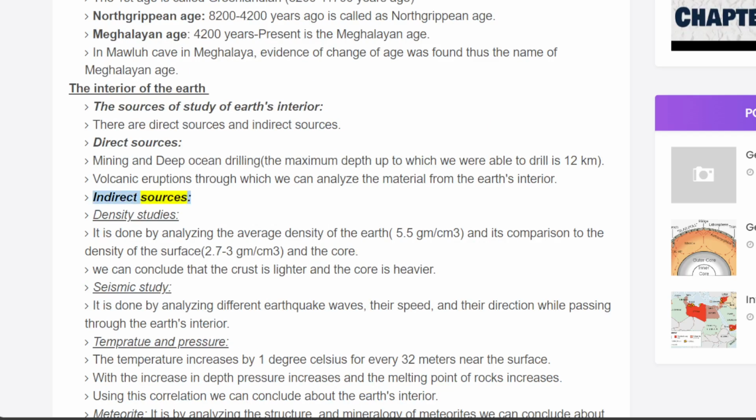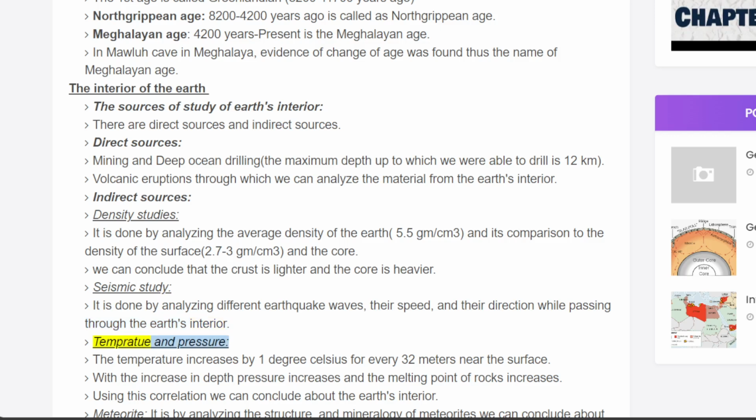Indirect sources. Density studies. It is done by analyzing the average density of the Earth, 5.5 gm/cm3, and its comparison to the density of the surface, 2.7 to 3 gm/cm3, and the core. We can conclude that the crust is lighter and the core is heavier. Seismic study. It is done by analyzing different earthquake waves, their speed, and their direction while passing through the Earth's interior.